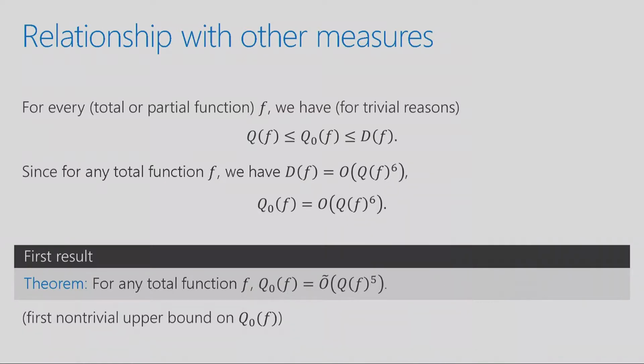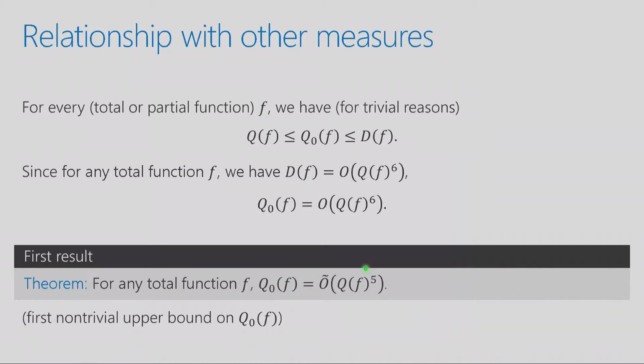So, okay, if you see a statement like this, for any function f, this relationship holds. How do you imagine a statement like this would be proved? One reasonable way to prove it is you assume an optimal bounded error algorithm that makes t queries, and you construct a new algorithm that will be zero error, and it makes t to the 5 queries. So that's a constructive proof of this claim. And I'll show you what the algorithm is.